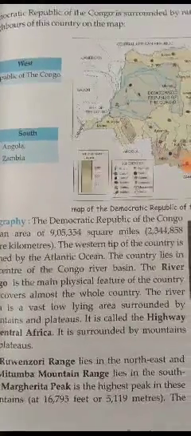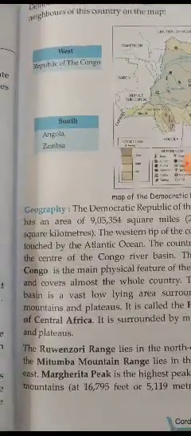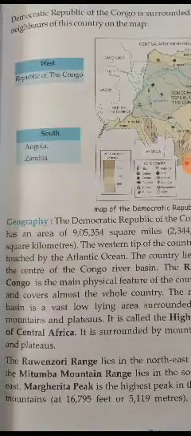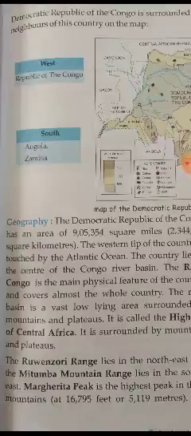So the western tip of the country is touched by the Atlantic Ocean and the country lies in the center of the river Congo, or it lies in the Congo basin, we usually say it. The river basin is a vast low-lying area surrounded by the mountains and the plateaus.